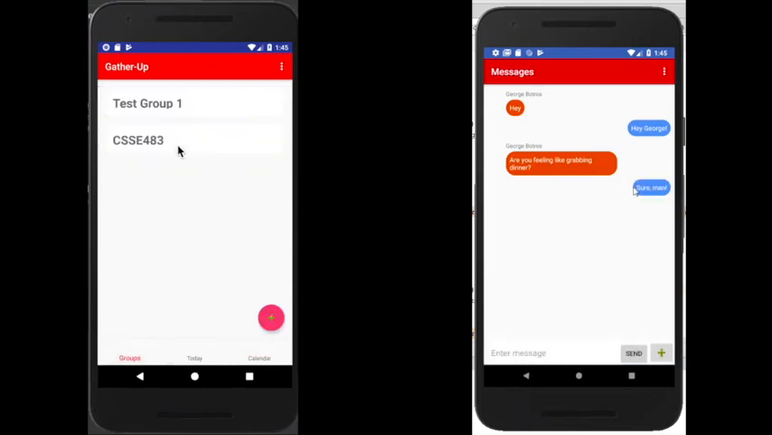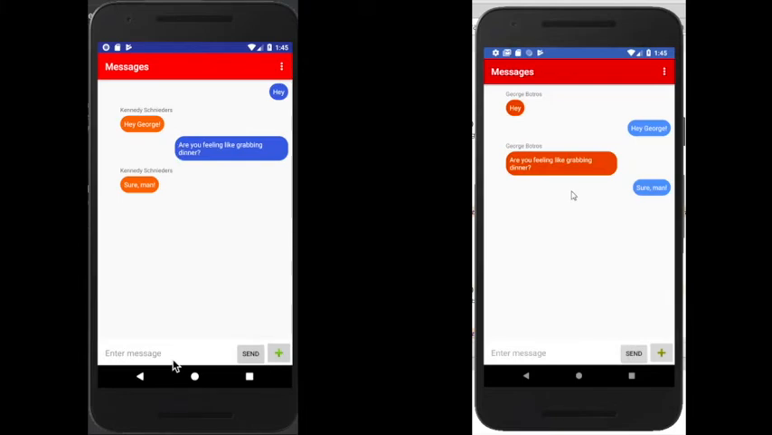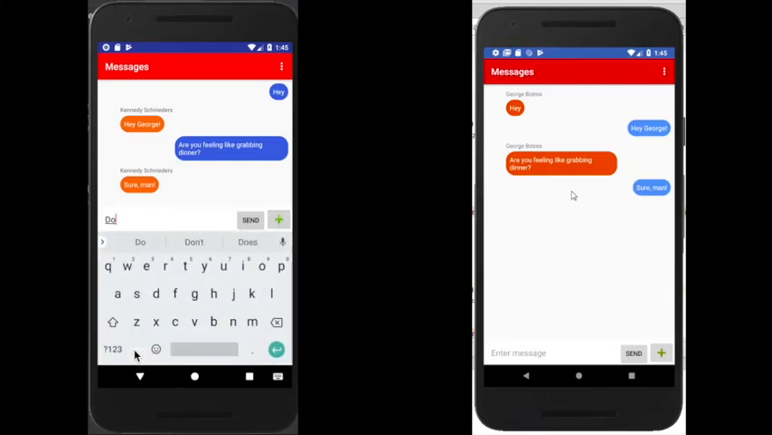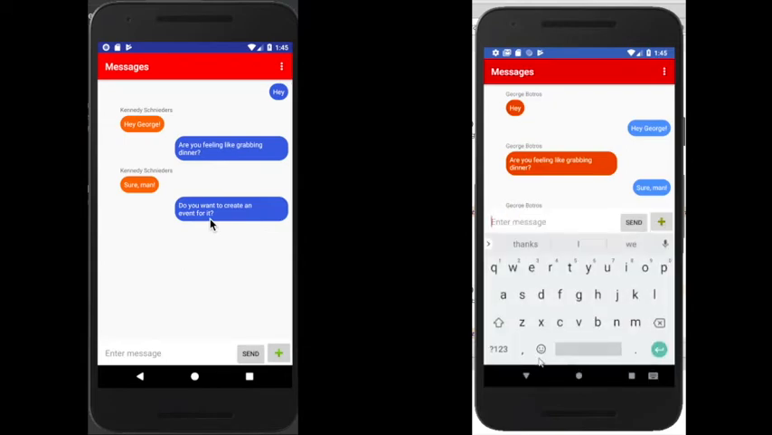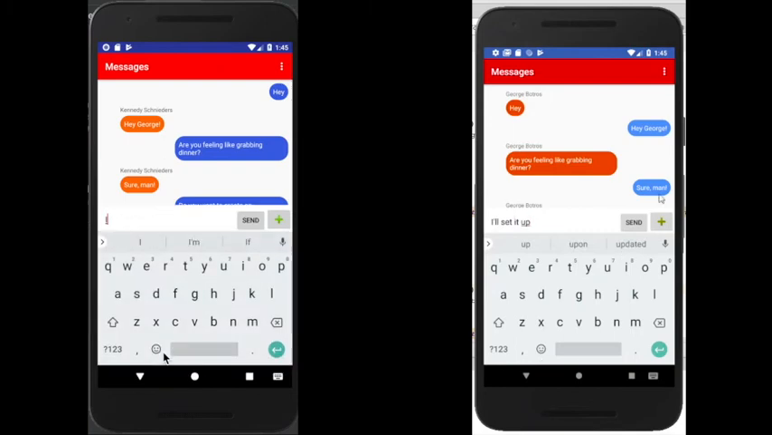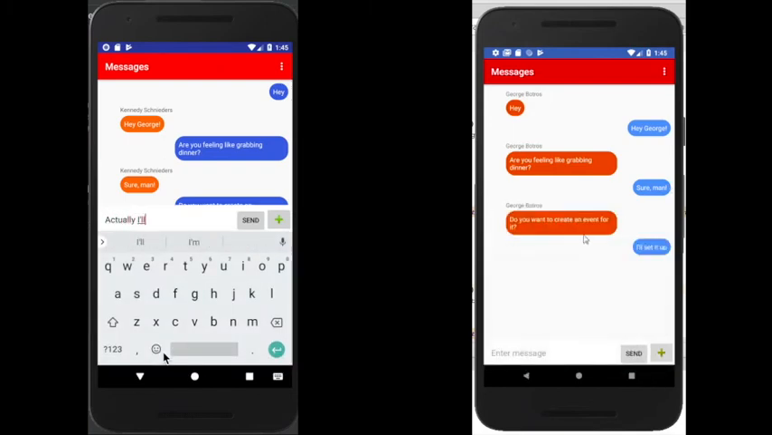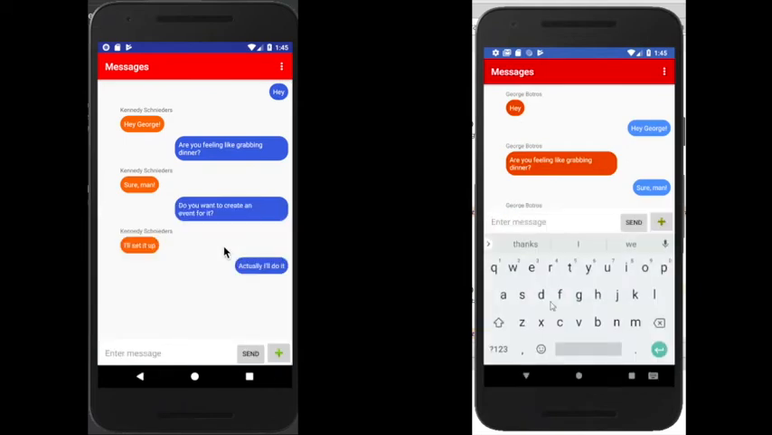We see here, so he replied back saying, sure, man. So I'll say, do you want to create an event for it? Actually, when a group wants to create, so I changed my mind. So I said, you know what, let me do it.